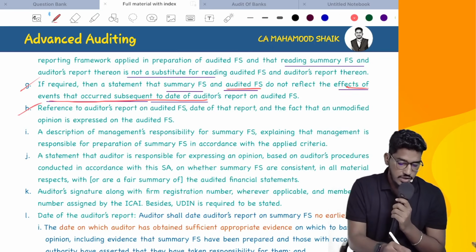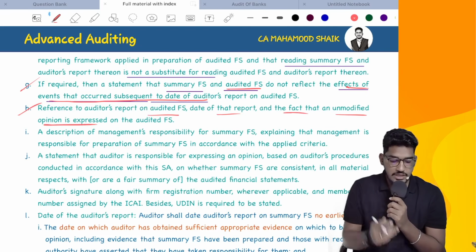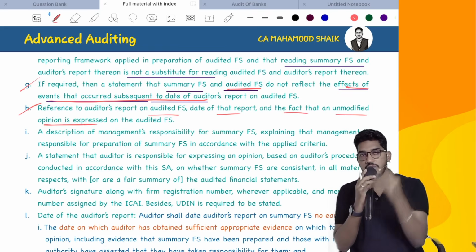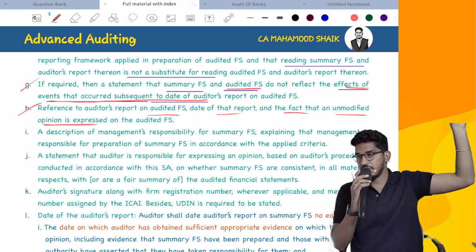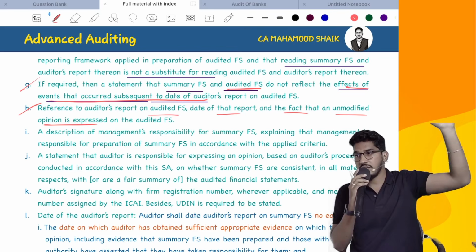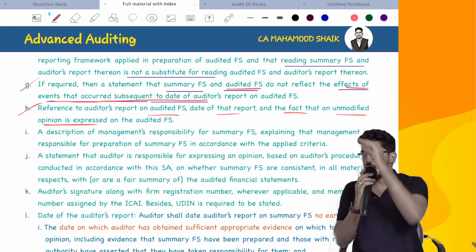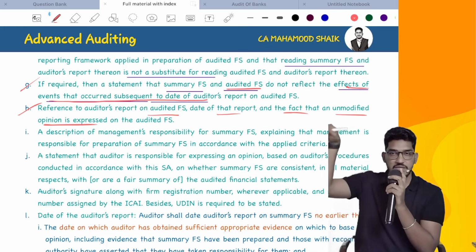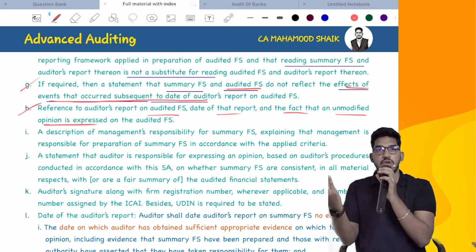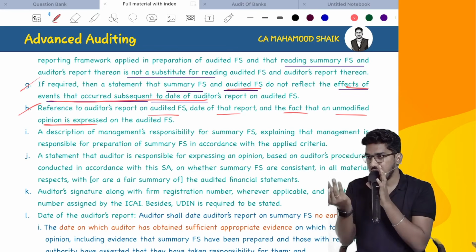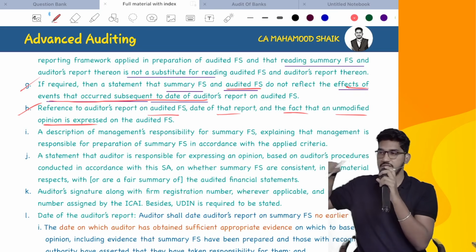Next, reference to auditor's report on audited financial statements: the date of that report and the fact that an unmodified opinion is expressed on the audited financial statements. You have to include in your audit report on the summary financial statements what kind of opinion was given when the audit report on the main financial statements was issued. If it is unmodified, we will say unmodified opinion. What if there is a modified opinion? That we will see later, in the next part of the standard. That we have already discussed in the chat.